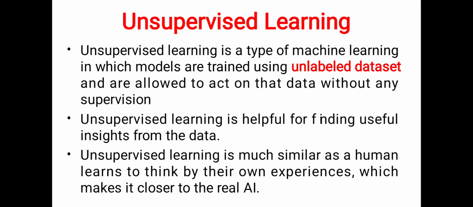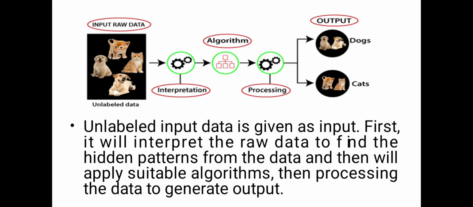Unsupervised learning. Unsupervised learning is a type of machine learning in which the models are trained using an unlabeled dataset and are allowed to act on the data without any supervision. Unsupervised learning is helpful for finding useful insights from the data. It is much similar to how a human learns to think by their own experiences, which makes it closer to real AI. This is an example of an unsupervised learning algorithm where the input is given without any labels. It has to interpret and identify the hidden pattern in the input data, and it processes it and produces output, whether it is a dog or cat, based upon the information and training.